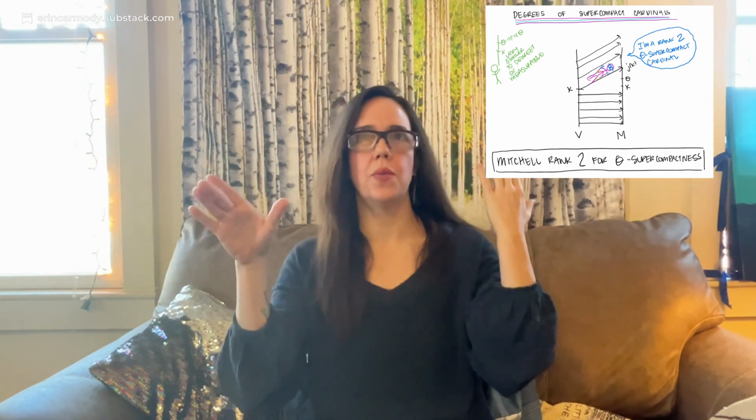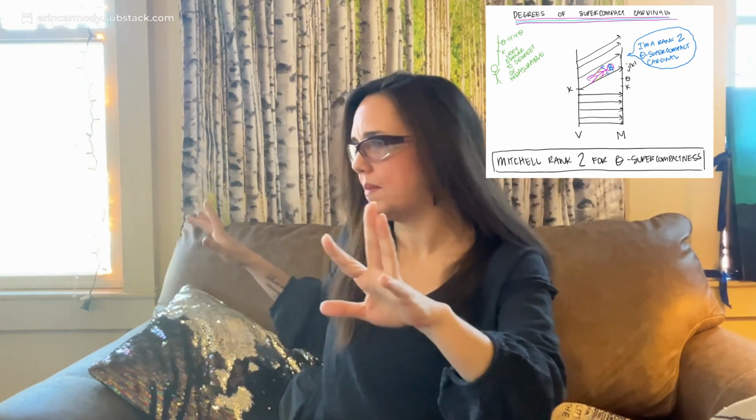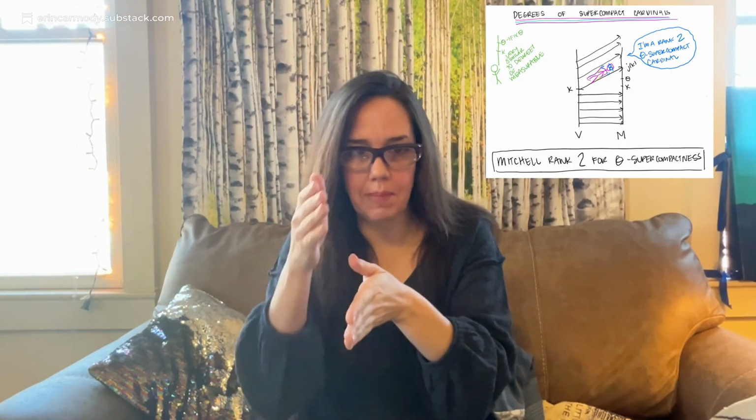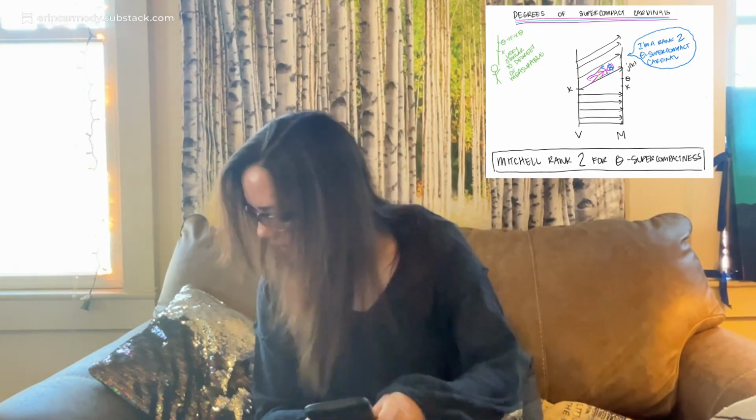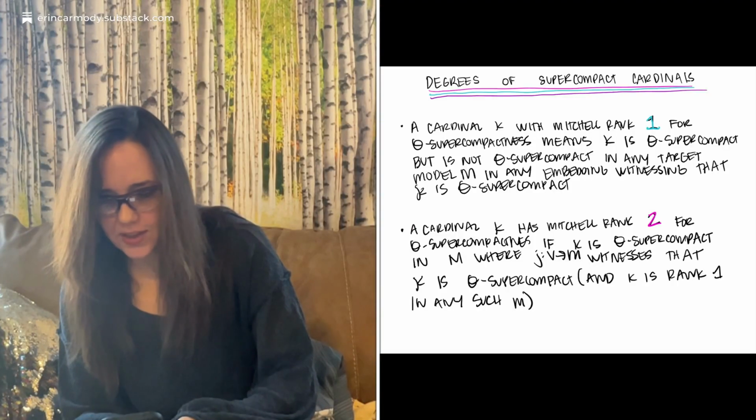So rank 2 for theta supercompactness means that you're theta supercompact. There's an elementary embedding witnessing that, and look at all the elementary embeddings witnessing that. There's at least one where kappa is theta supercompact in M, but it's not rank 2 or anything like that in M, to be exactly rank 2. Okay, so that's that one. I have these kind of out of order on here, so I have to just check.